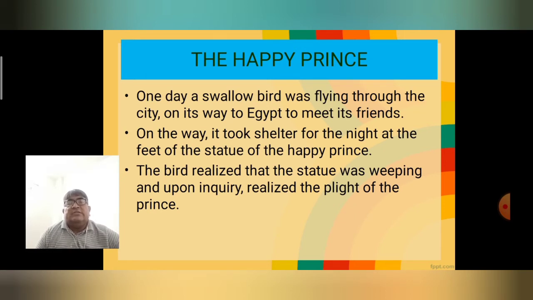The swallow thought this golden band was the most appropriate place to rest. As the swallow started sleeping, small drops fell on him. He thought that the stars were out and the clouds were very clear, so rainfall was impossible. Then one more drop fell on him, and the bird realized that something was wrong, and saw that the prince was weeping.